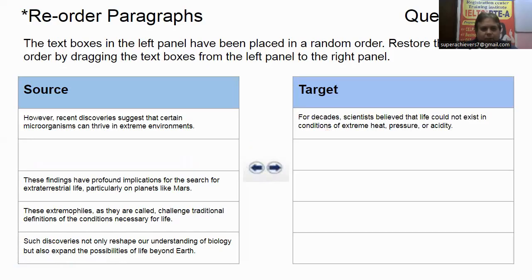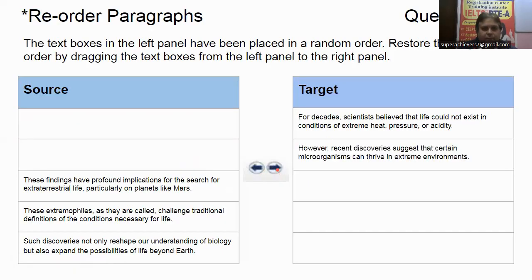Okay, now we have got our introduction. Now the argument one and two, the concept I will say. So as per argument, the third stanza suits actually. These findings have profound implication for search for extraterrestrial life, particularly on planets like Mars. This is a perfect extension of our introduction. Now this one.